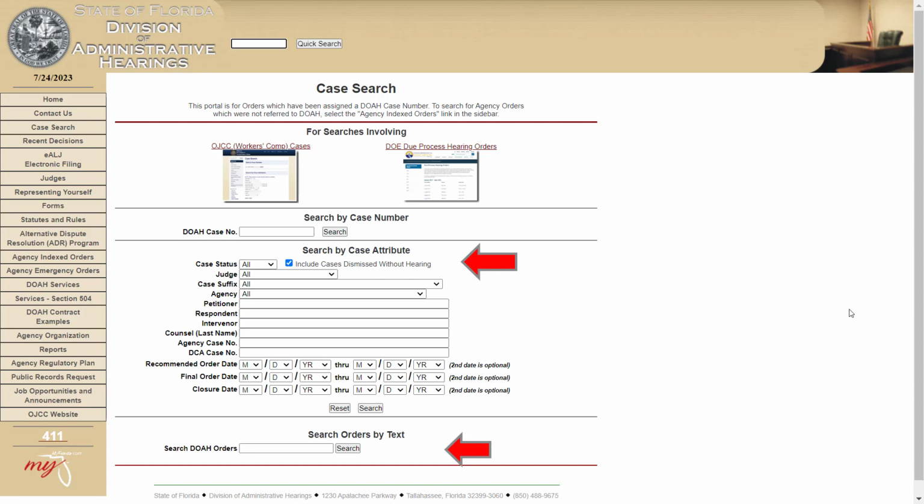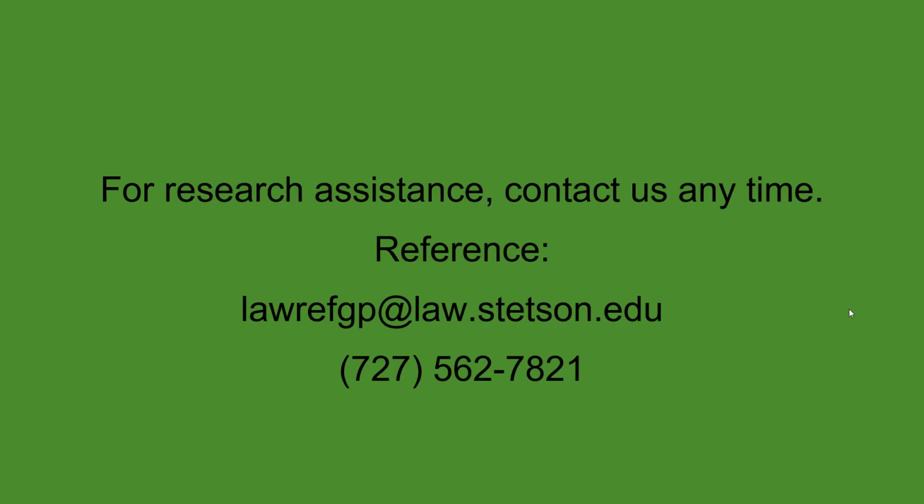One tip that I will give you in the very center of the page, and I put an arrow toward this, you'll see a blue box that's checked that says include cases dismissed without hearing. That's cases that they settled before they even went to hearing. That's a lot of cases. So if you want to kind of pre-narrow your results list, you can uncheck that box and it's going to give you much, much fewer results that you're going to have to sort through. If you do that and then there's not enough, you can always go back and check the box.